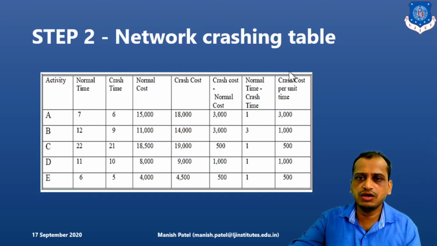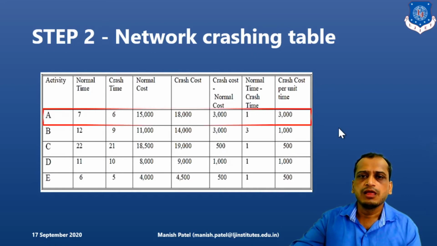We will also find out the difference of cost. Clear? So what is the difference? The 15,000 here is the normal cost and 18,000 is the crash cost. So what is the difference? 3,000. Clear? Here the difference is 14,000 minus 11,000, that is 3,000. But the time difference is 3. So if you see, crash cost per unit time is going out to be 1,000. Similarly, we find out 500, 1,000 and 500.